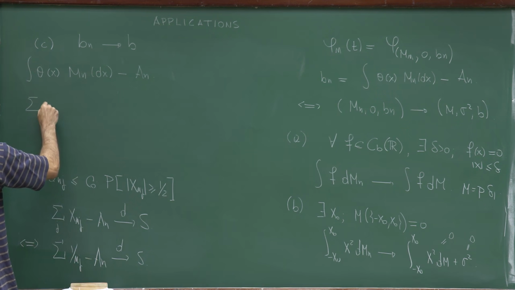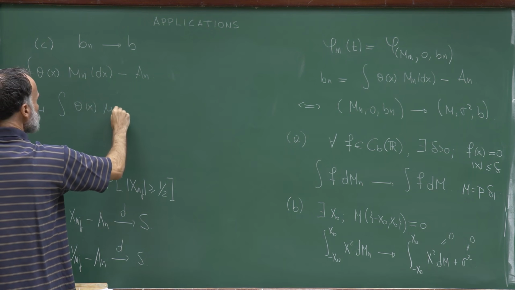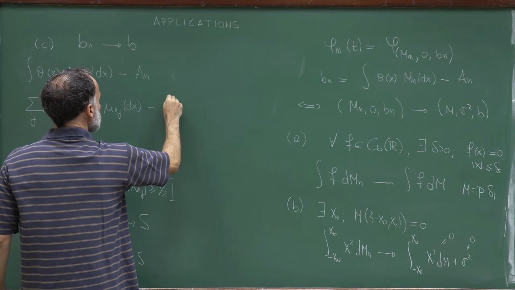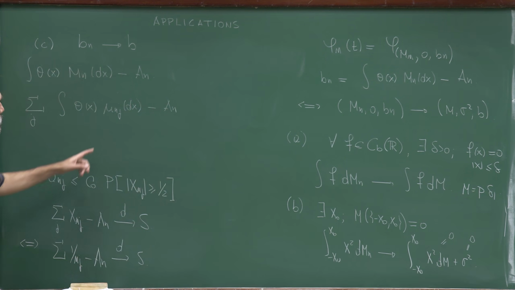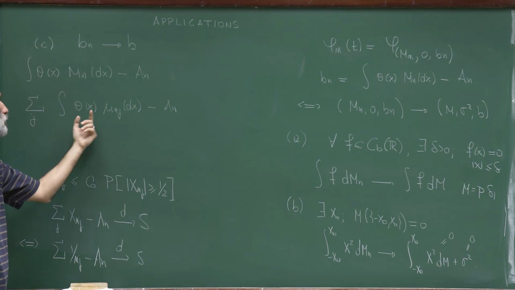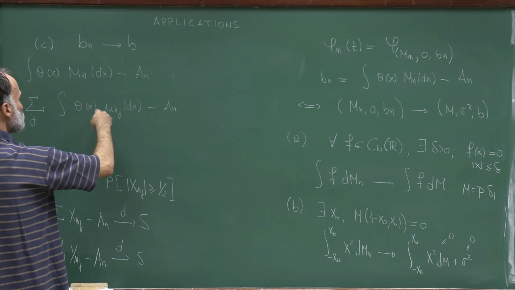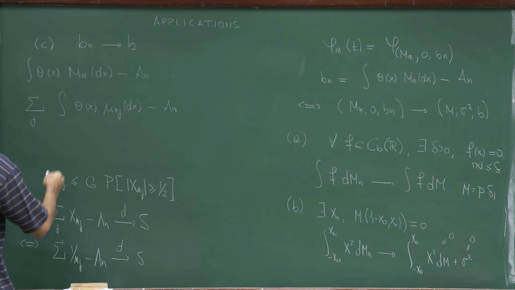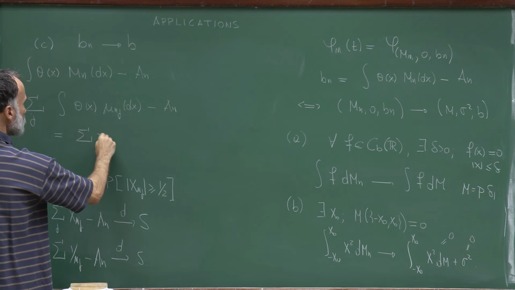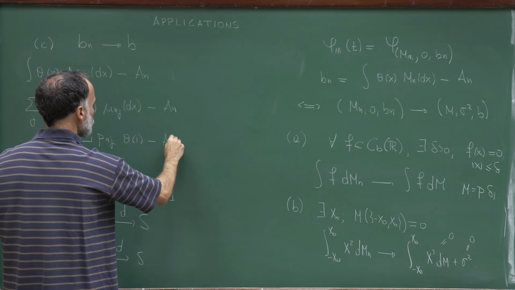M_n, again, is the sum of the integrals of theta(x) d mu_nj minus a_n. Now, mu_nj puts positive weight only at 0 and 1. Theta at 0 is 0, and at 1 it's theta(1) with weight p_nj. So this is equal to P_n times theta(1) minus a_n.